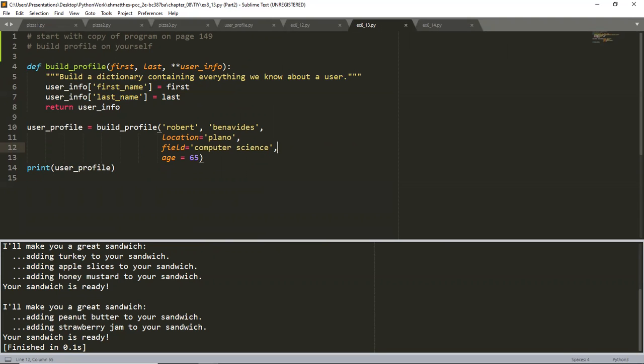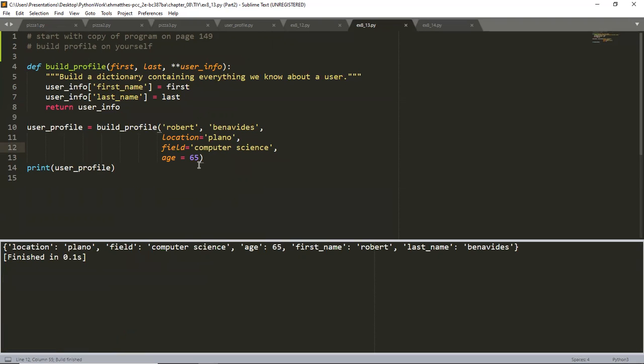Here's the next one. You start with a copy of the user profile from page 149, and it says build a profile of yourself by calling build profile, using your first and last name and 3 other key-value pairs that describe you. I just did a copy and paste of the other one, and instead of Albert Einstein, I put Robert Benavides, location Plano, and field computer science. I didn't know what to add, so I just put age 65. When I run this, you'll notice I'm using 2 asterisks here, so this is going to end up creating a dictionary.